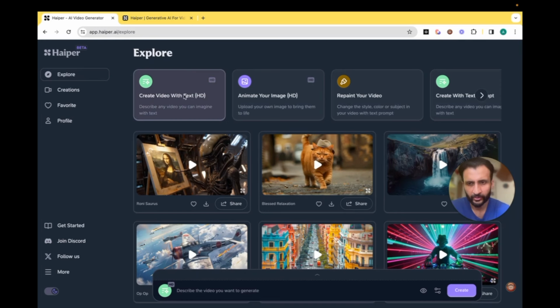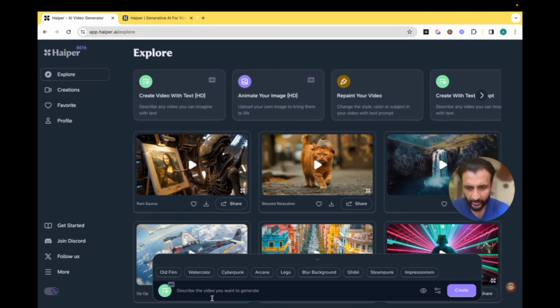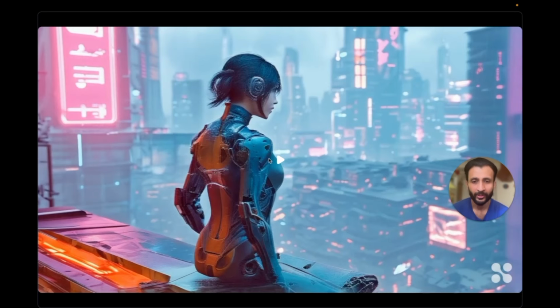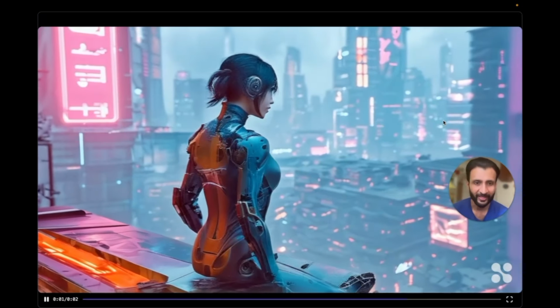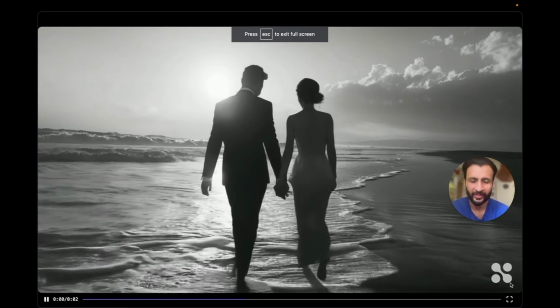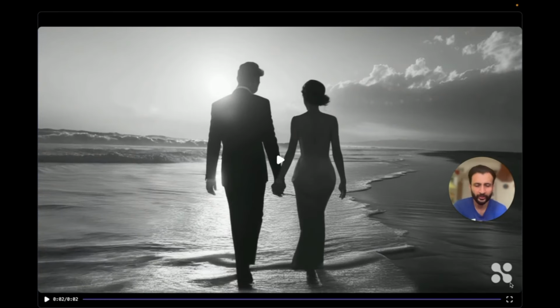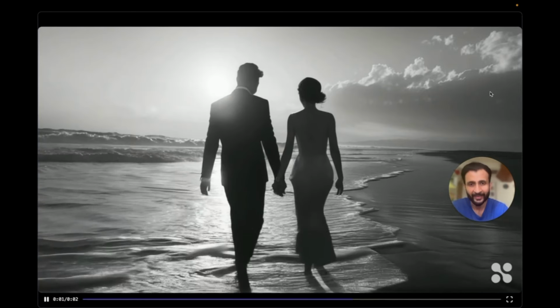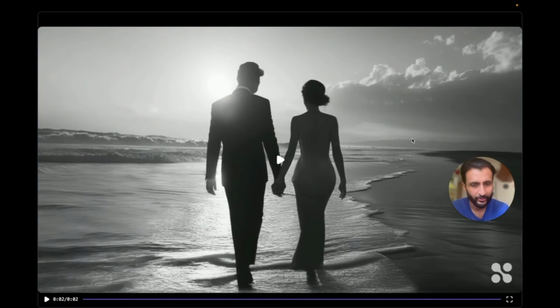We'll once again click on this, create video with text. And here you can see they have various pre-made styles available: old film, watercolor, cyberpunk, arcane, Lego, blur background, Ghibli, steampunk, impressionism. So let's try and use one of their existing styles. I tweaked the same prompt, and this time I gave it the cyberpunk style. So this is the result I got. This is another rendition I tried, a beautiful couple walking on a beach. And this time I tried the black and white concept. The quality really looks good, but the 2-second limitation is a bit of a downer.